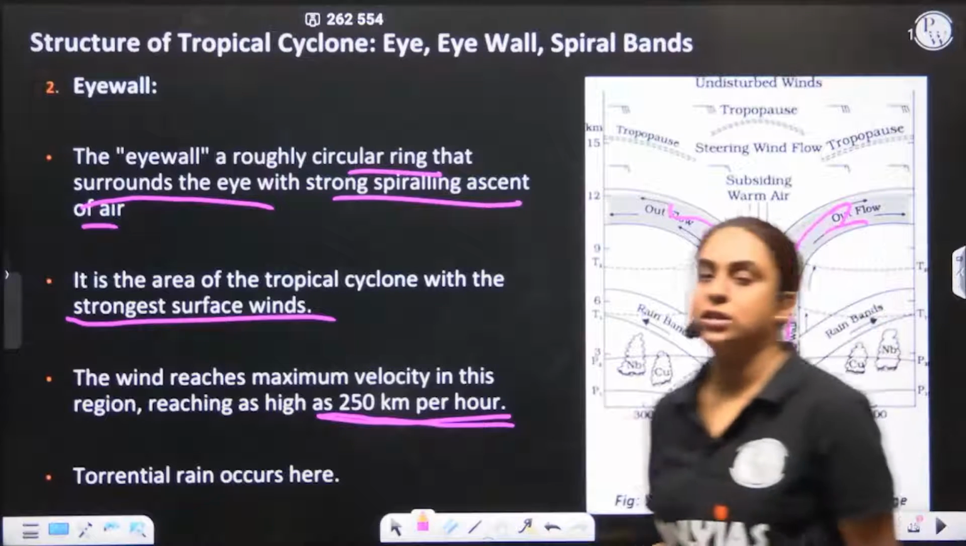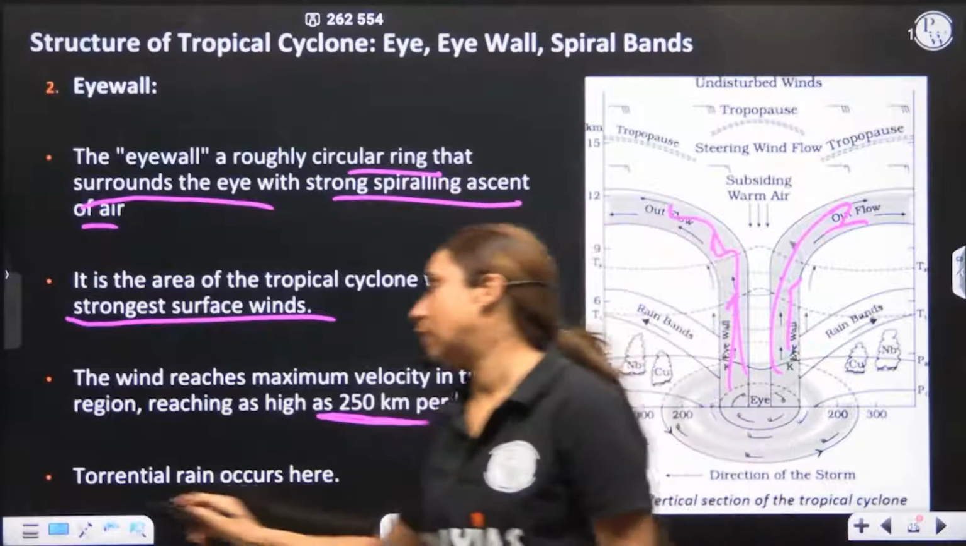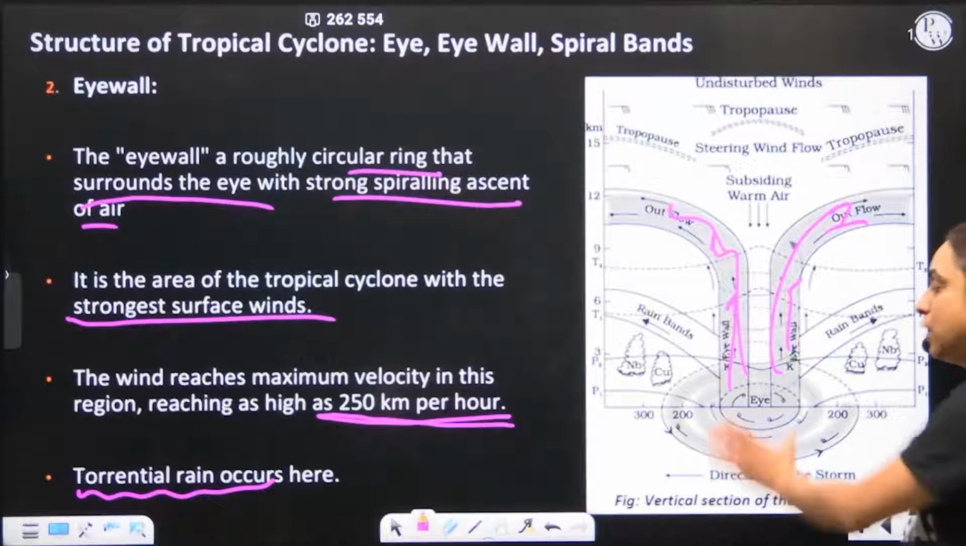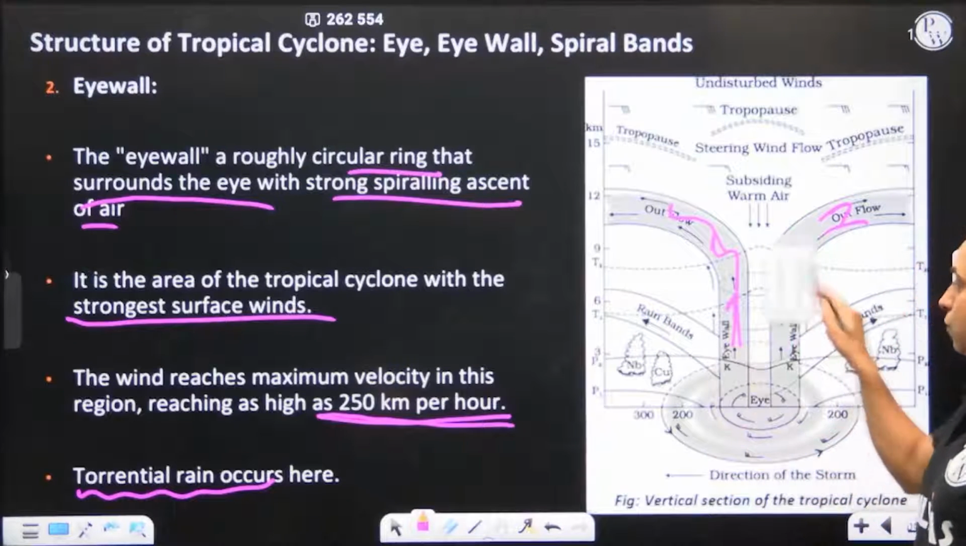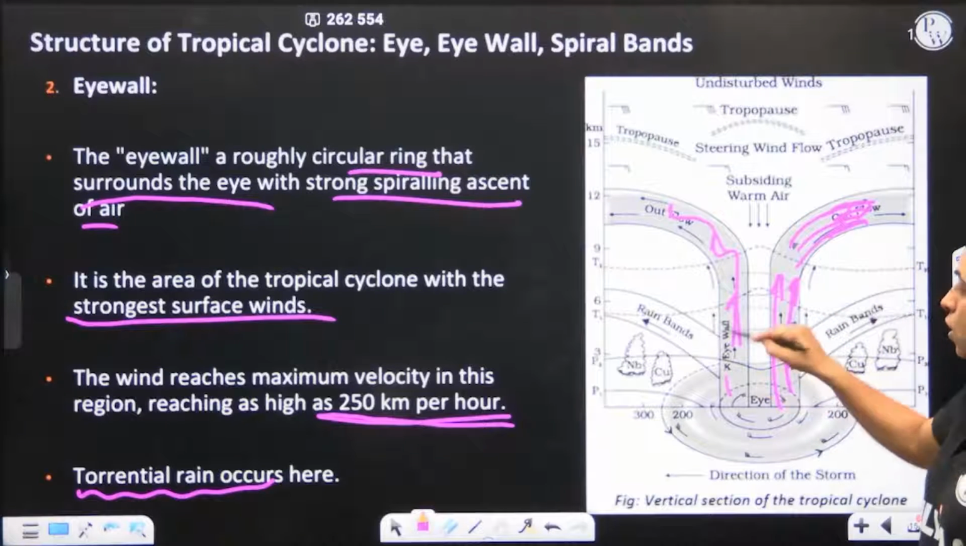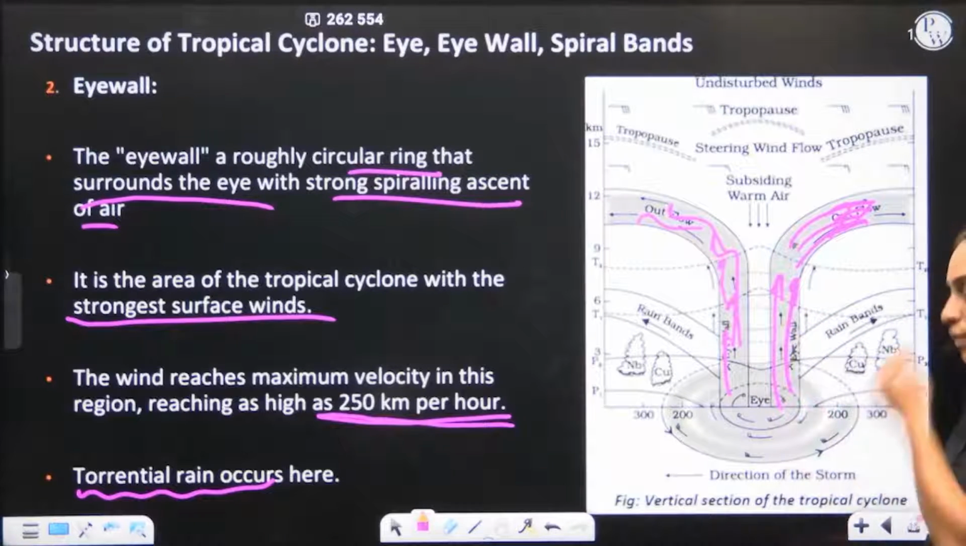Here, because the air is rising, you will have a lot of rainfall. You have torrential rainfall occurring here. So this is the eye wall: vertical movement is strong, with very heavy, torrential rainfall.